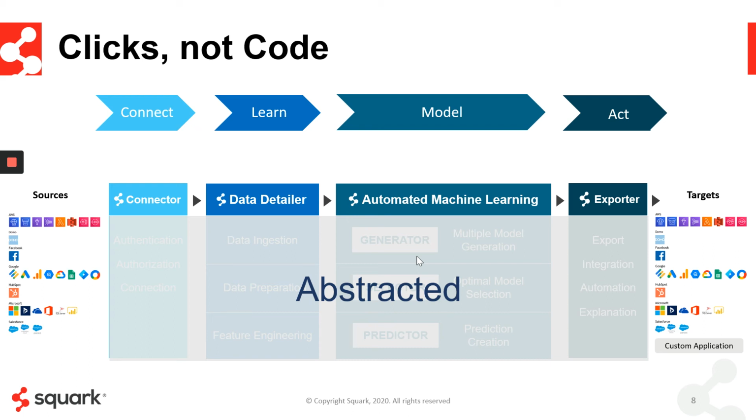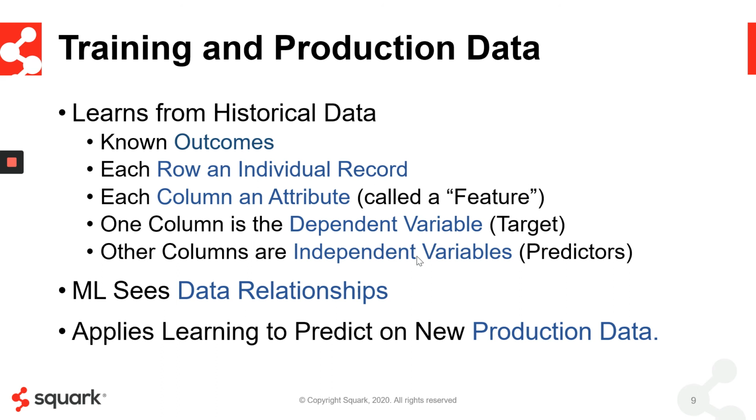Squark enables this predictive automation in a powerful way that is new and unique and applicable to really any business question and any data that you have across your business. Squark uses two different files to power this process. The training and production data. We learned from your historic data in supervised machine learning. That's called your training data set.